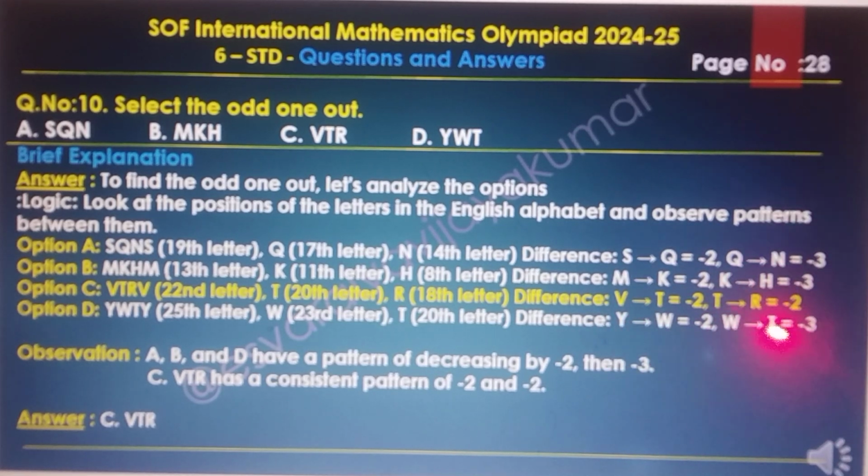Options A, B, D are the same and C is different. A, B, D have a decreasing pattern, minus 2 then minus 3, but C, V, T, R has a consistent pattern of minus 2 and minus 2. This is abnormal, so the final answer is C, V, T, R. Option C.